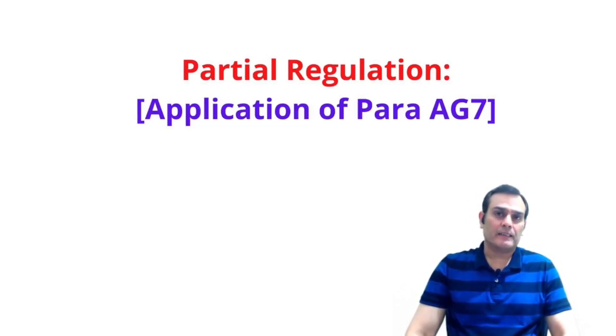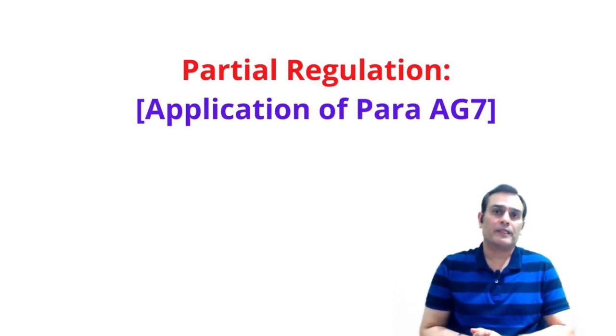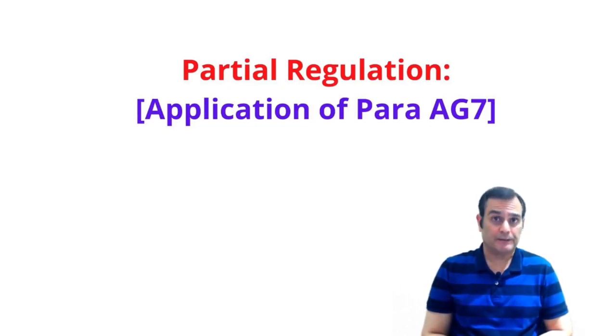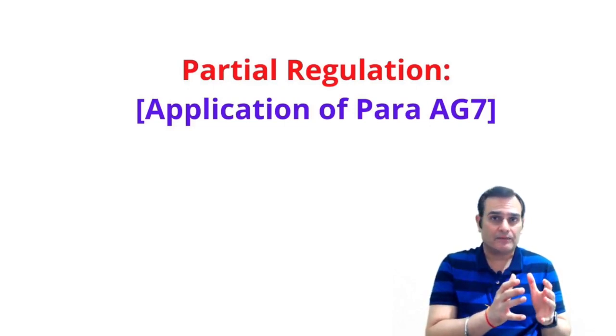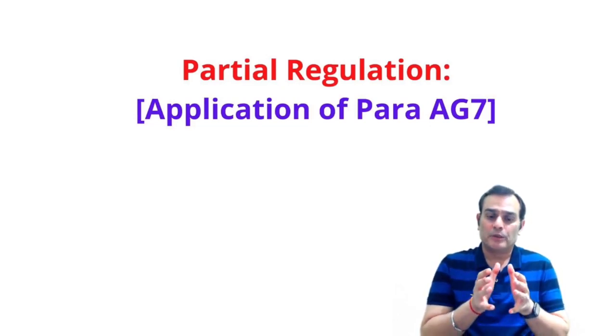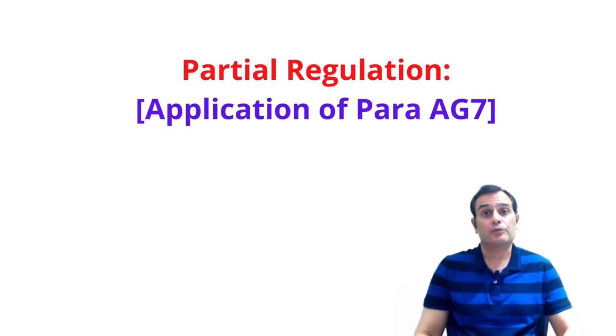Now, there is a little practical issue which comes when you conduct the test under step number 1, that is the control test over the tenure of the arrangement, and that is that this regulation may be partially regulated and partially unregulated. Because there could be two kinds of situations. If it's a complete level of regulation, then I think step number 1 is not difficult to achieve. But when the practical difficulties come, there could be a situation where the arrangement may be partially controlled and partially it may not be controlled.